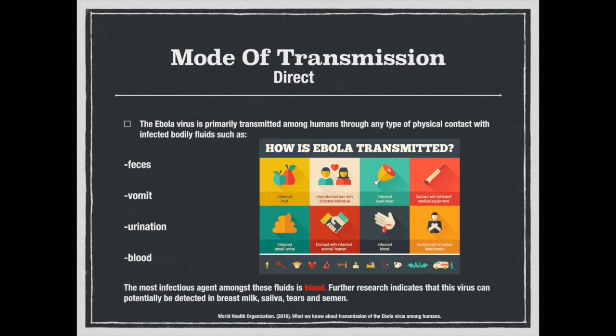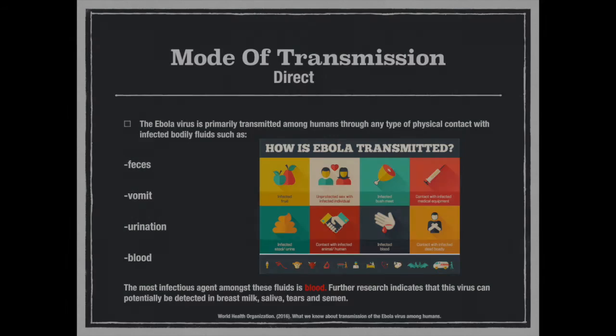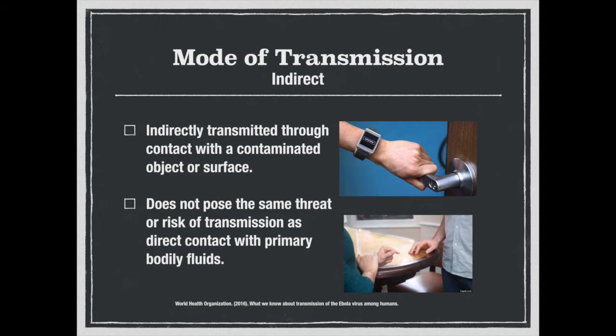Nonetheless, the research indicating risk of transmission by saliva and tears is inconclusive and has not proved to show a significant correlation. The mechanism in which the virus can be transmitted indirectly would be from contact with a contaminated object or surface. Additionally, indirect contact with a surface or object that has previously been contaminated does not pose the same threat or risk of transmission as direct contact with bodily fluids.